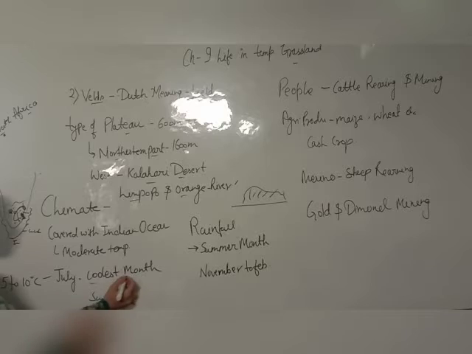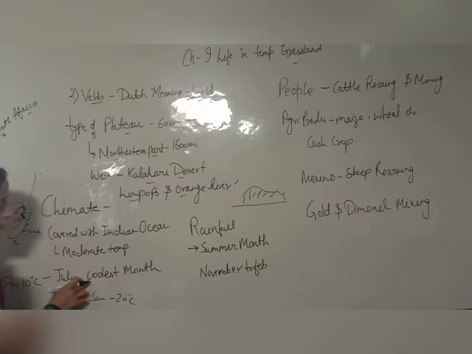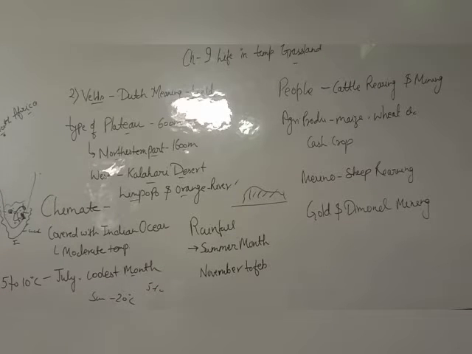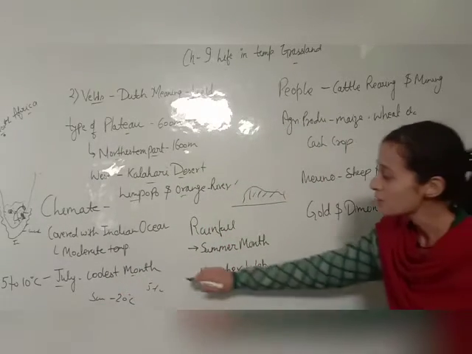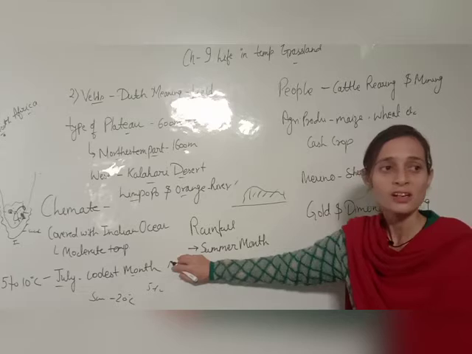Your winter season is the coldest season. In winter you will find 5 to 10 degree centigrade temperature in this area. And one of the coolest months in the world is July. In July you will see that in India we are receiving rainfall, so